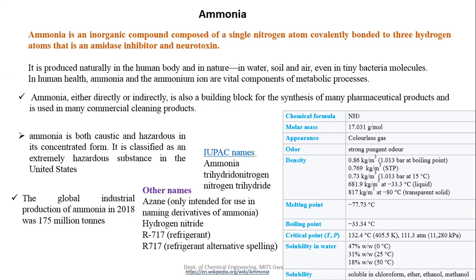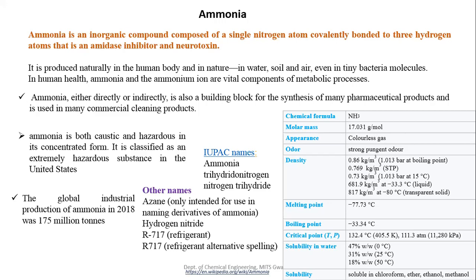Just the basic definition: ammonia is an inorganic compound composed of a single nitrogen atom covalently bonded to three hydrogen atoms. It is an amidase inhibitor and a neurotoxin. Neurotoxin means an element destructive to nerve tissues.